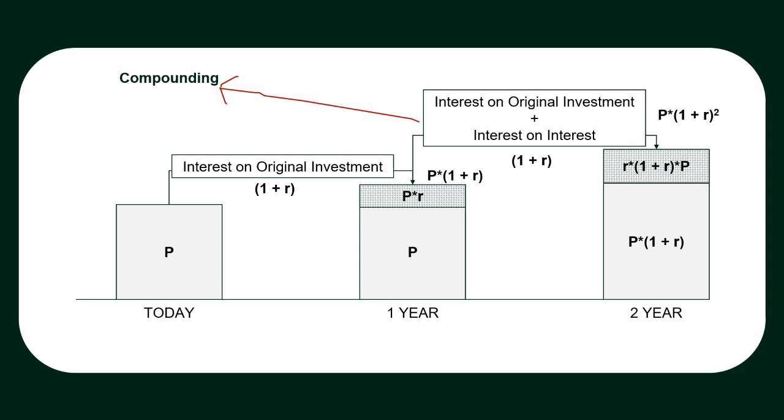Now let me extend the concept of compounding for an extended period. How much would a $100,000 investment grow in the next 25 years with a return of R per annum? The $100,000 investment would grow by 1 plus R times in the first year, an additional 1 plus R times in the second year, and another 1 plus R times in the third year.